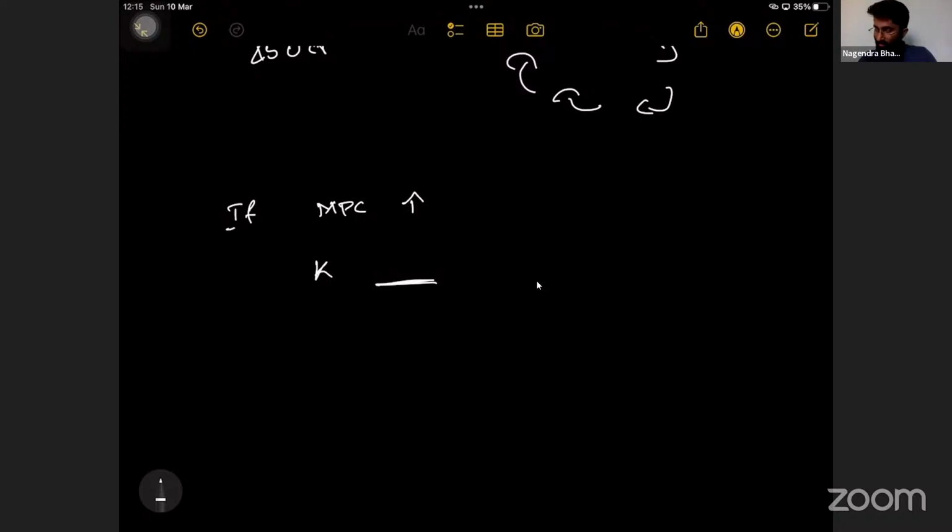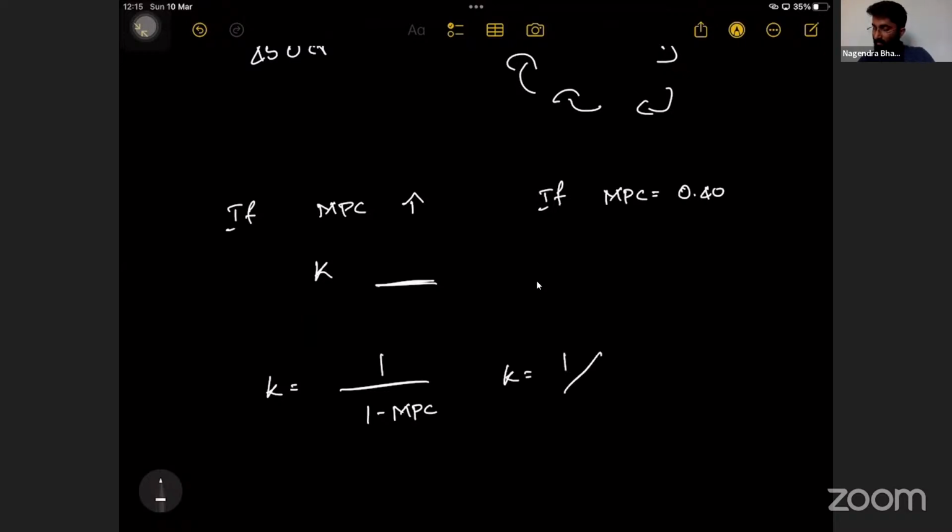How to calculate K? K is equal to 1 divided by 1 minus MPC. Think, if MPC is equal to 0.40, then what will be K? K is equal to 1 divided by 1 minus 0.40, that is 1 divided by 0.6.